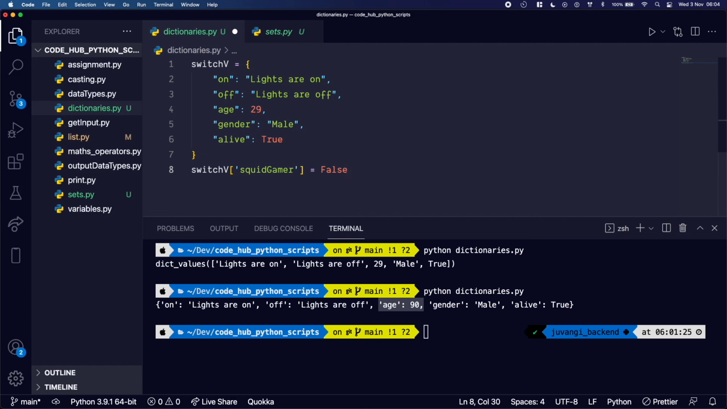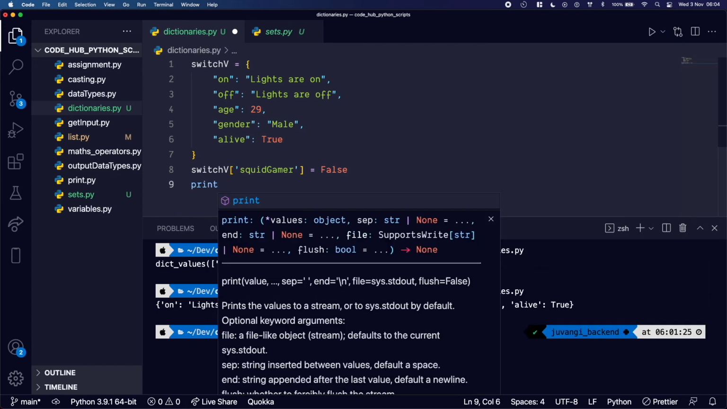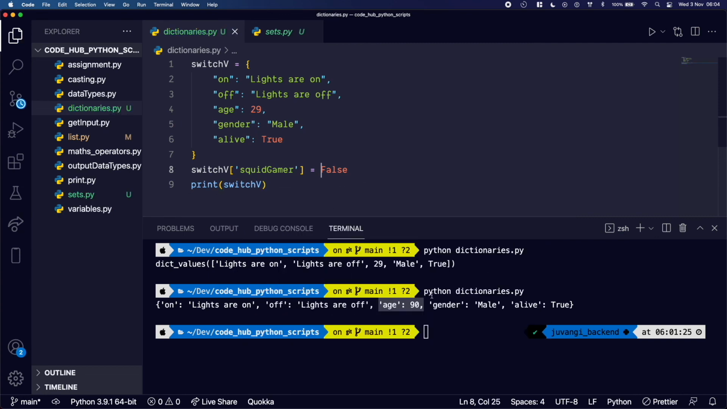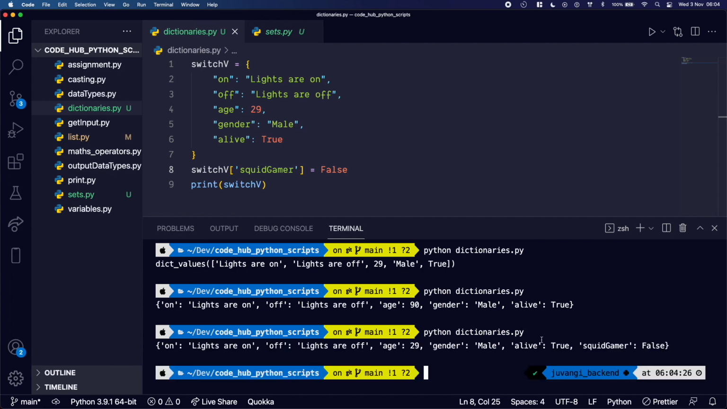Now what we have done is that we have just added a new key called Squid Gamer with a value of false. So if I print our switch V, what we're gonna have here, see, a new key and value has been added, a key of Squid Gamer.